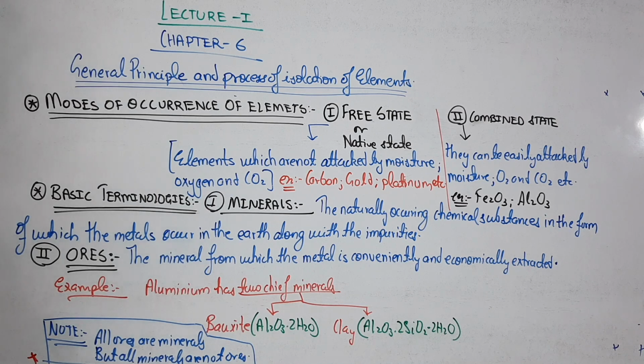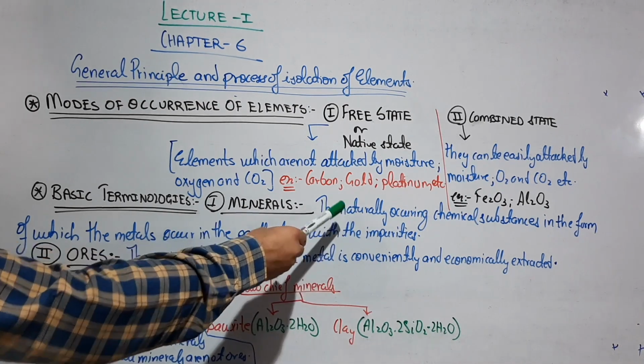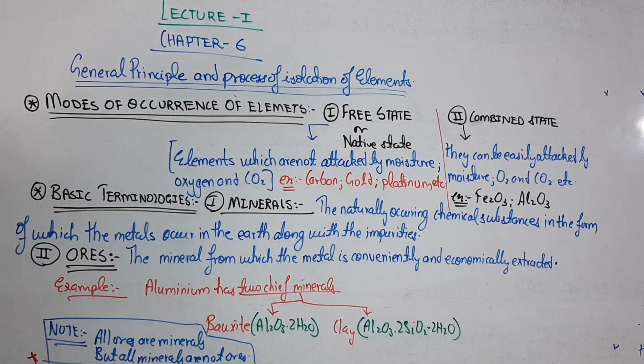Now coming on to the basic terminologies, first one is the minerals. You have studied this also in the 6th, 7th, 8th class. What is the basic difference between the minerals and the ore?